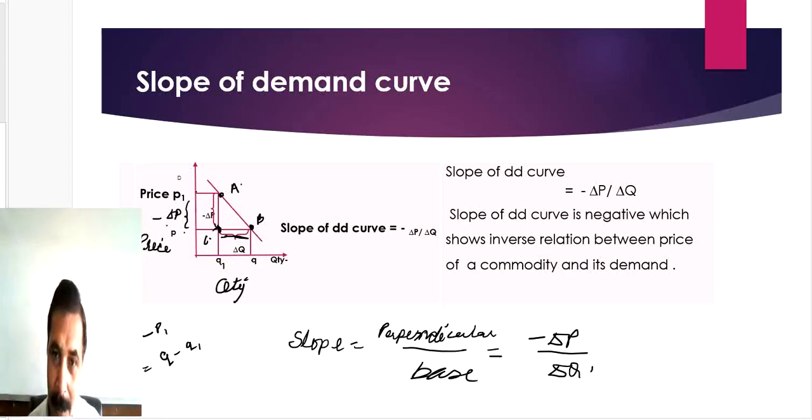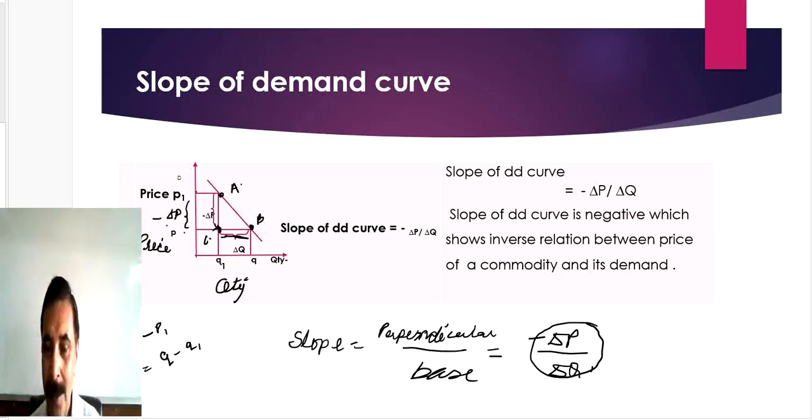So the slope of this demand curve is minus delta P by delta Q. Mathematically, according to the diagram, the slope may be calculated as: the value of perpendicular is AC, which is negative because the value has decreased, and the base is BC.